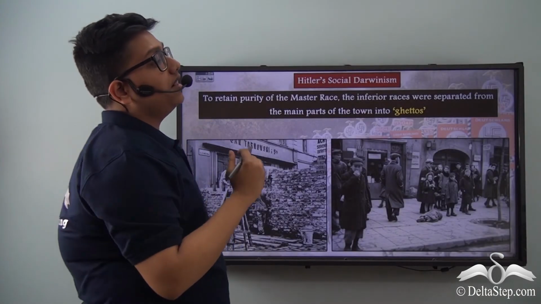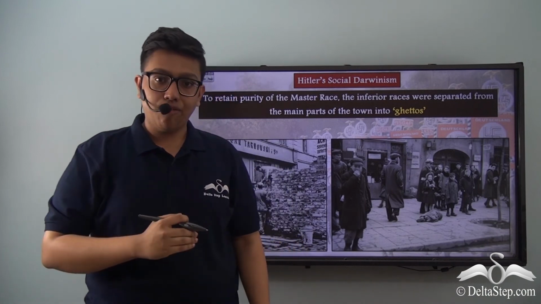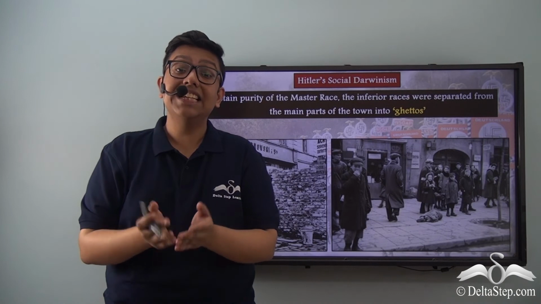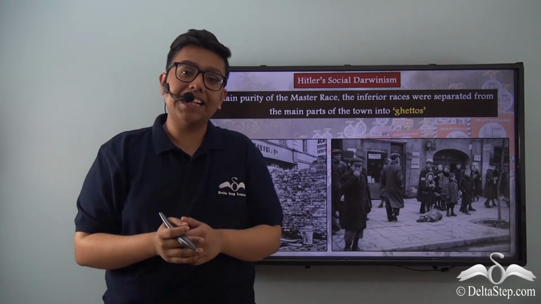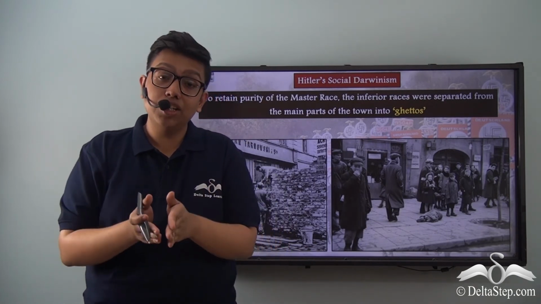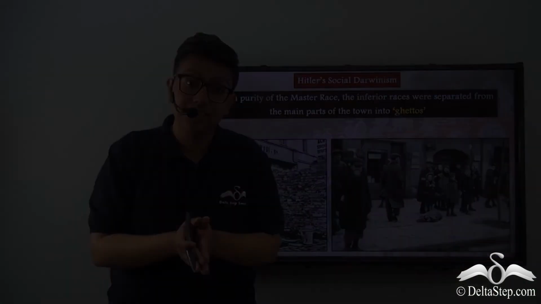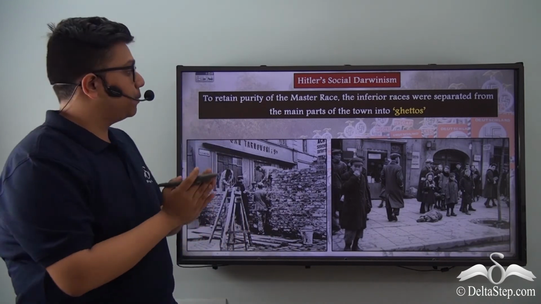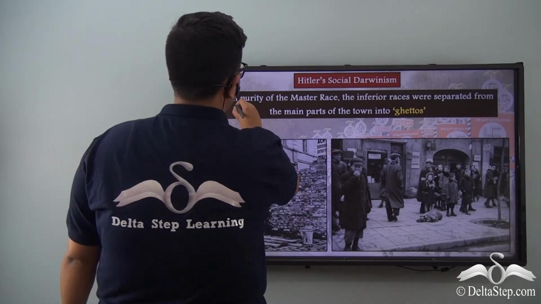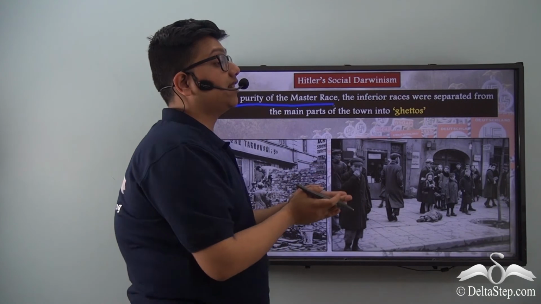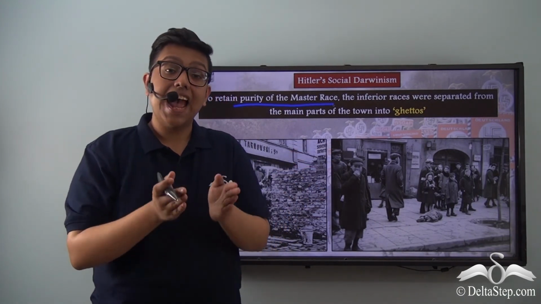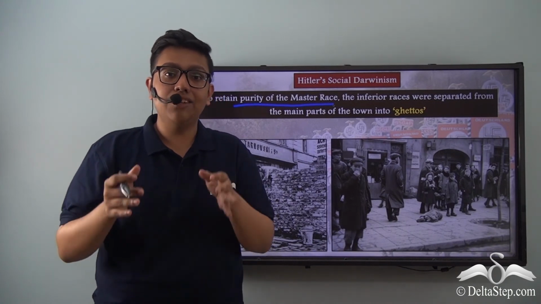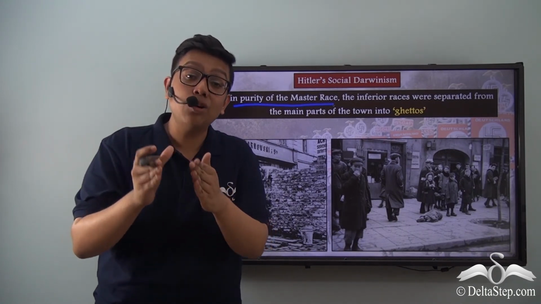Now, just the superiority of the master race was not enough. It was also essential and crucial that the master race or the Aryans retain their purity. That can only be done if they reproduce with the people of their same race so that they can keep their bloodlines pure. And for that to happen, to retain the purity of the master race, the inferior races could not be allowed to interact and also settle down and reproduce with the master race. And that is why the inferior races had to be excluded from society.